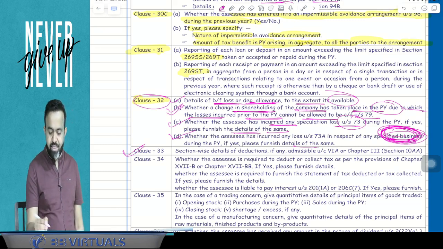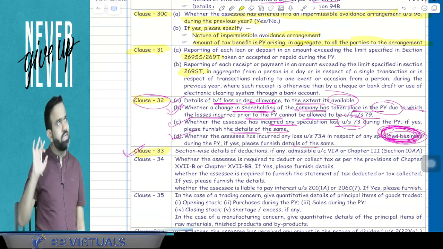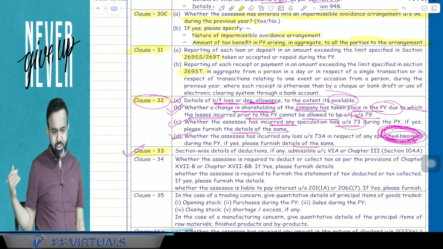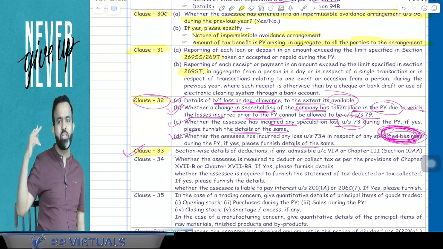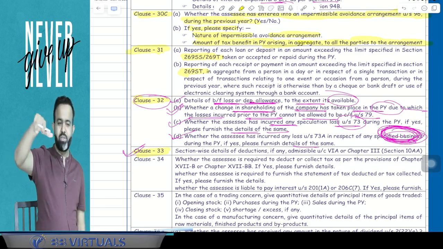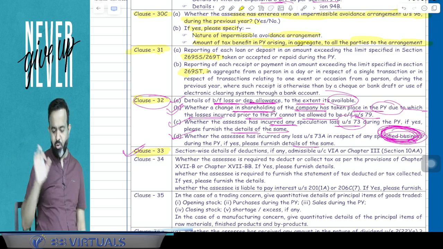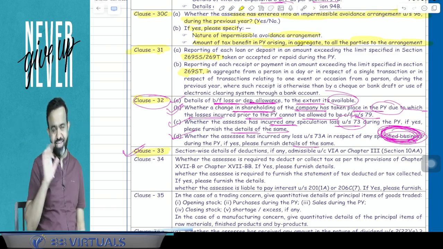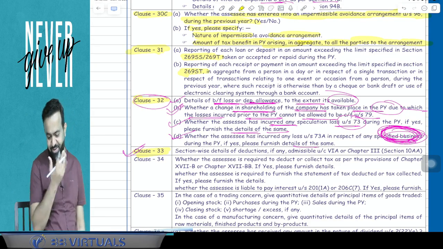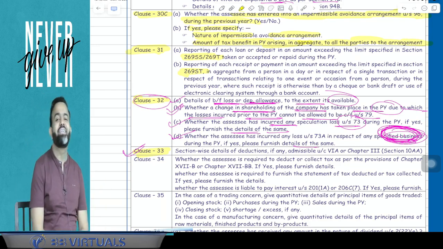Now clause number 33 is related to deduction. 33 is related to deduction. So 33 is a deduction. At the age of 21, like they show you girls and boys and all that, you just rejected. Now after marriage, at the age of 33, no, I cannot tell. Okay, just remember 33 is related to deduction.